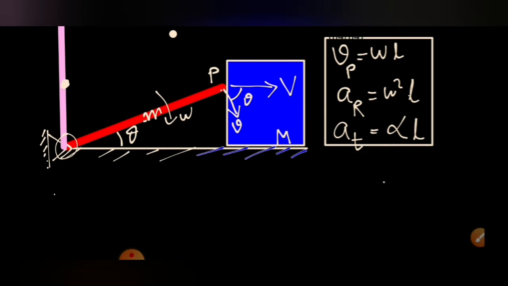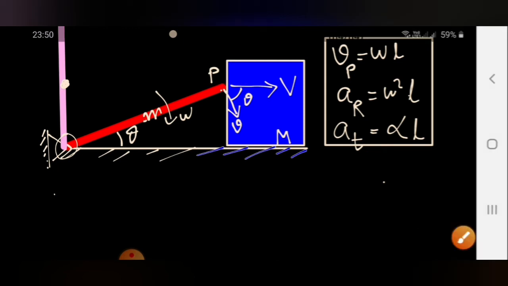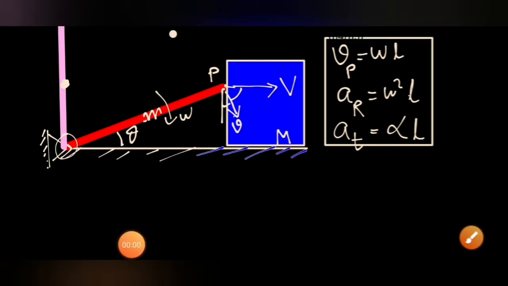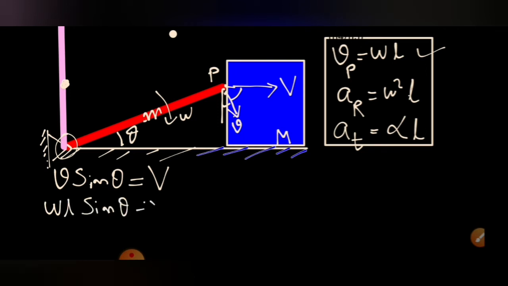Now there is a constraint relation between the small v and the capital V. Small v is the topmost point's velocity and capital V is the block's velocity. Their velocity along this perpendicular direction must be the same. So I can write small v sine theta, the component of the topmost point's velocity along the capital V direction, must be the same. And small v we know is equal to omega L. So omega L sine theta is equal to V. So we got the value of V in terms of omega at that instant.